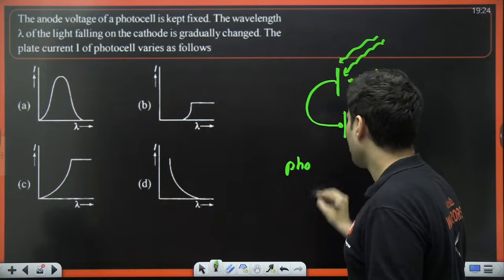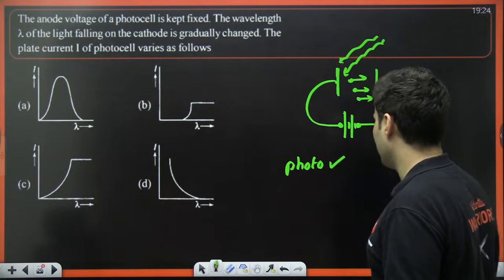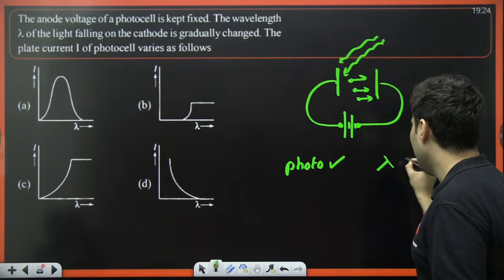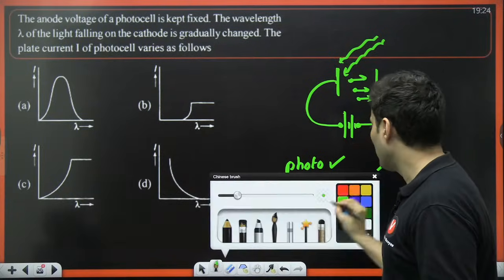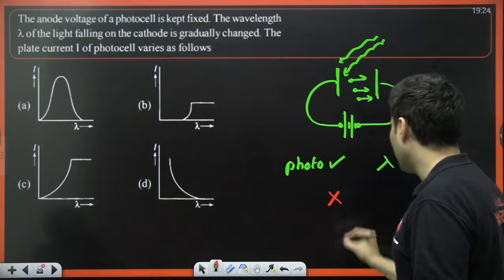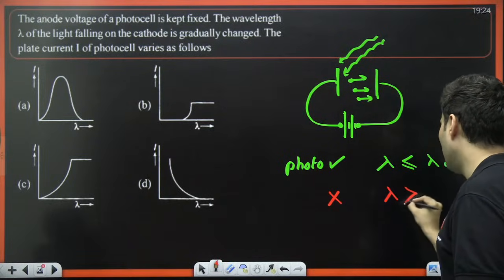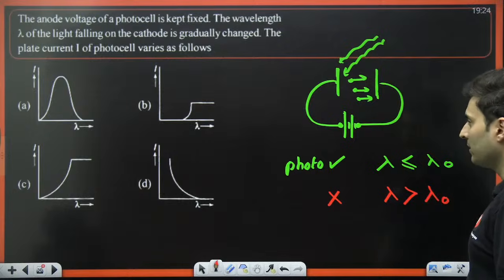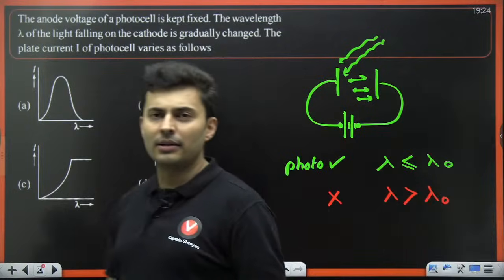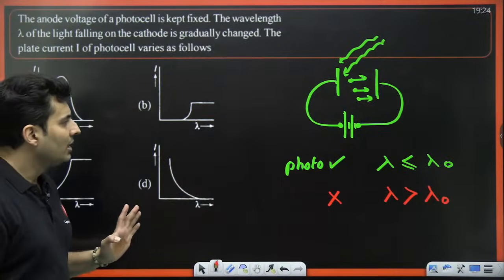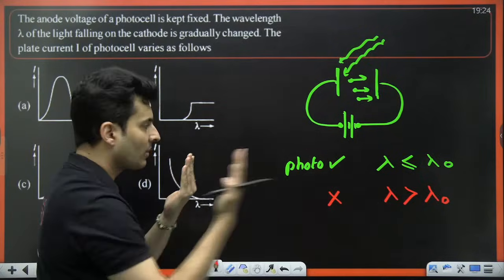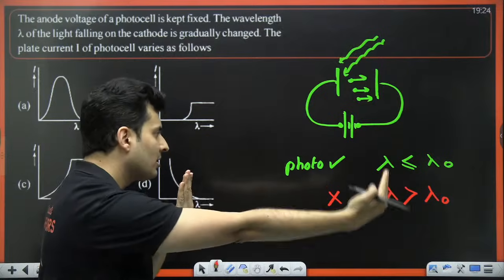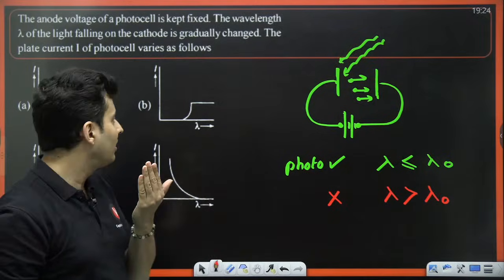Photoelectric effect occurs only if wavelength is less than or equal to threshold wavelength. Photoelectric effect does not occur if the wavelength is more than the threshold wavelength. Now, if you notice over here, there must be a critical wavelength after which no photoelectric effect should occur.